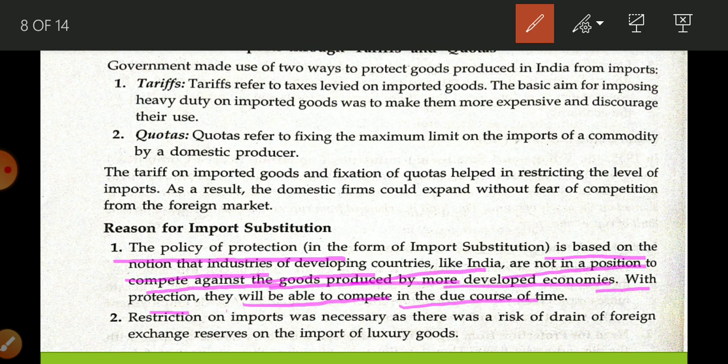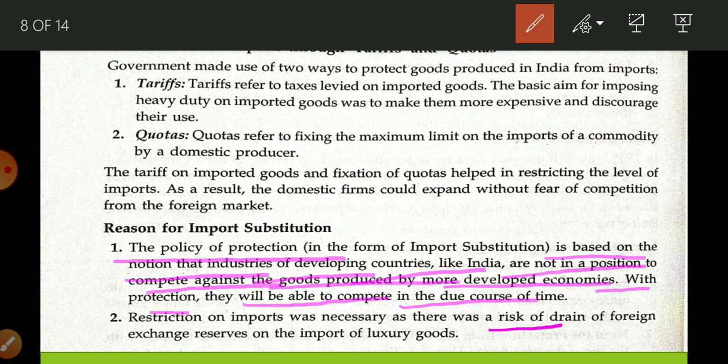infant. वो कौन से स्टेज पे थे? इन्फेंट स्टेज पे थे. ठीक है, स्टार्टिंग एज स्टेज में ऑब्वियसली प्रोटेक्शन इज रिक्वायर्ड. जैसे छोटा बच्चा, if you are not going to protect a kid, it is not possible for the infant to survive. Okay, the same way for an infant state it is required that government is going to protect it so that it can survive. Okay, now second thing, restriction on import are necessary.